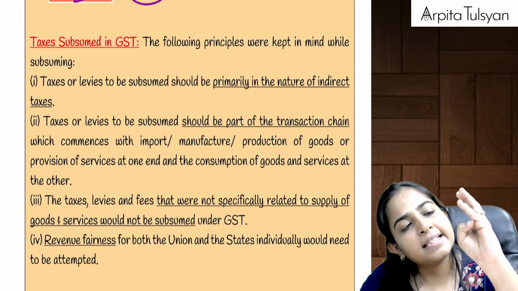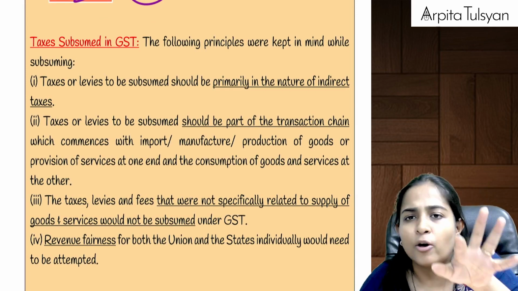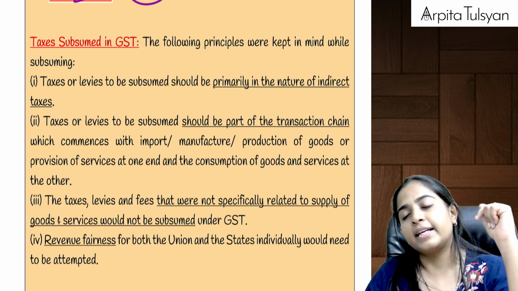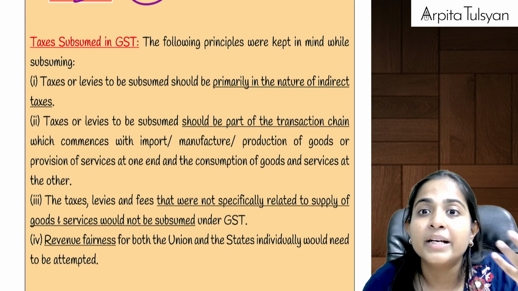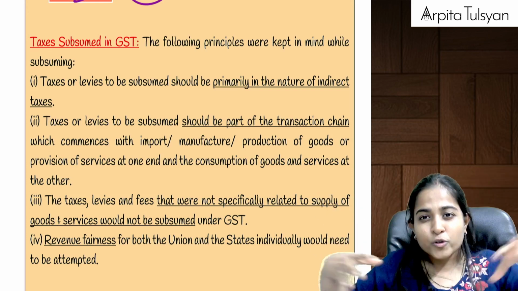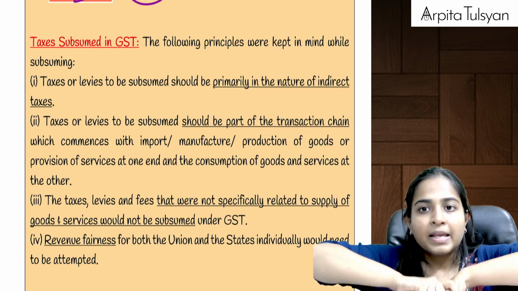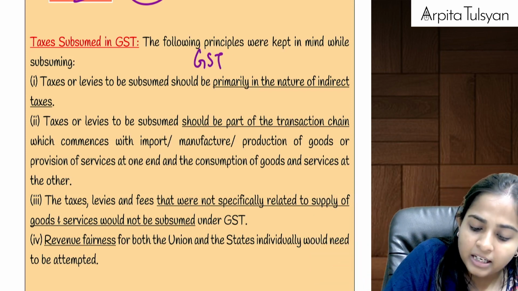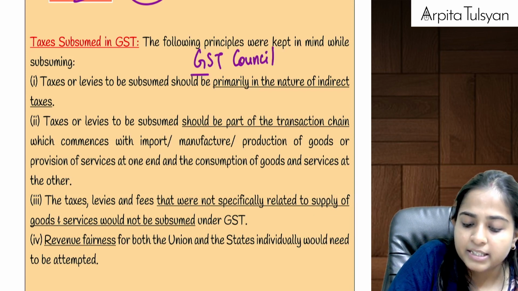VAT, CST, service tax, excise duty, etc. are totally gone, except on some products that we just now studied. Means can we say those taxes got subsumed in GST? Those got merged in GST. Now, who did this merger? First of all, this was done by the council called the GST Council.